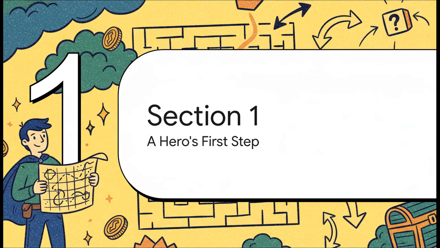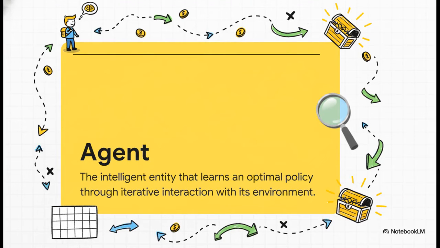To really get this, let's turn it into a story. Think of our AI as a hero on a quest. It's taking its very first steps into a totally unknown world, but it has a goal. Now, every good story needs a hero. In the world of AI, we call our hero the agent. This is our decision maker. It could be a character in a game, a robot, you name it. It's the one that's going to explore and learn from what happens.